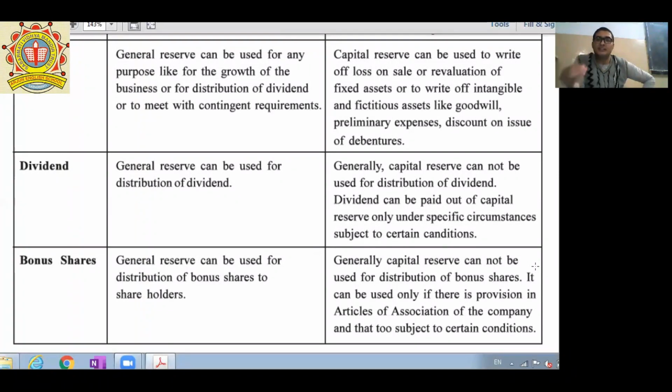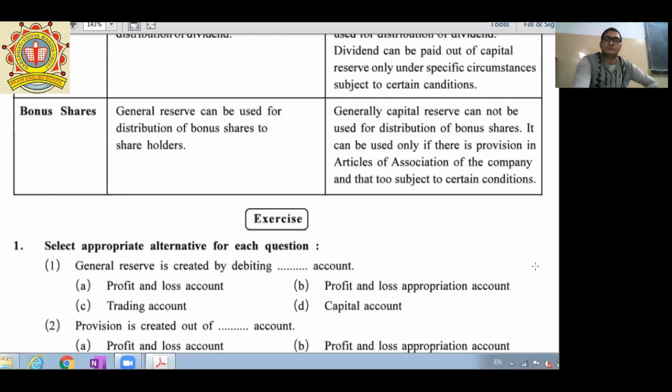It is a legal and primary document of the company, where the objects of the company and how to achieve such objects are denoted. So we can say that if there is a specific provision in the article of association that the company can issue bonus shares out of capital reserve, then only it can do so. Otherwise, bonus shares can be issued out of general reserve.